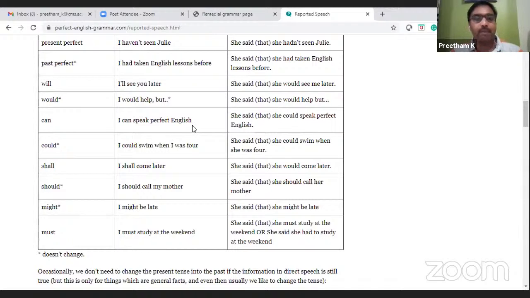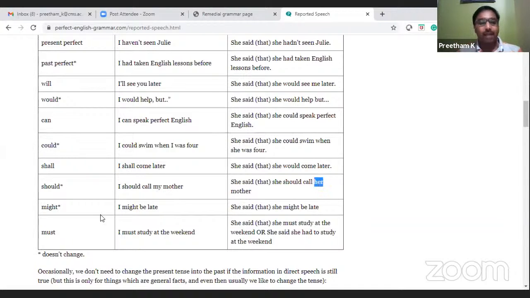Can, I can speak perfect English. She said that she could speak perfect English. I could swim when I was 4. She said that she could swim when she was 4. Shall, I shall come later. She said that she would come later. Should, I should call my mother. She said that she should call her mother. See, my becomes her here because you're reporting the event of somebody else.